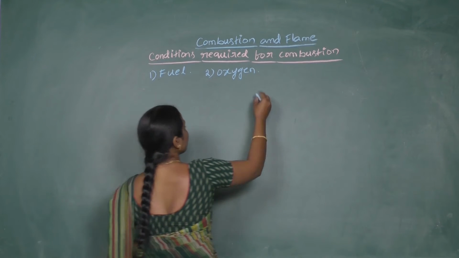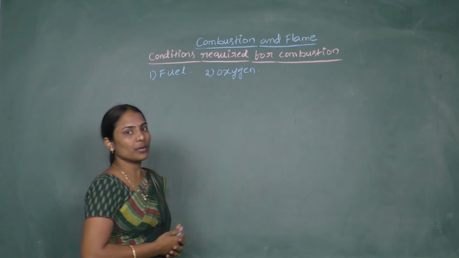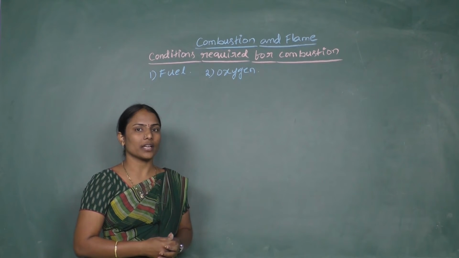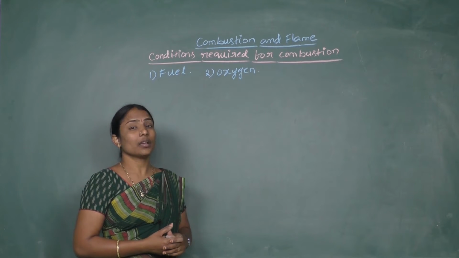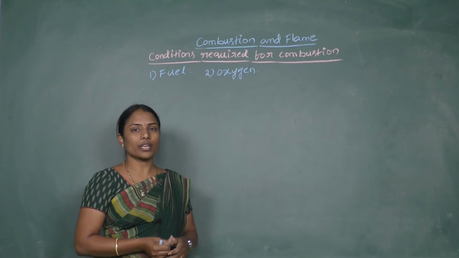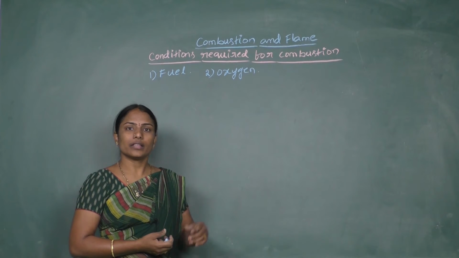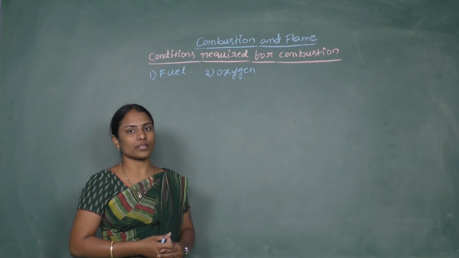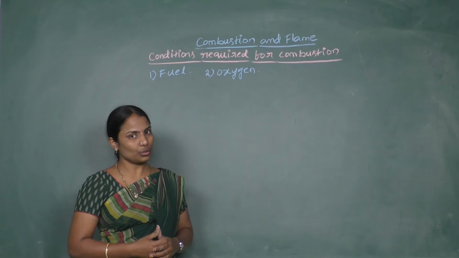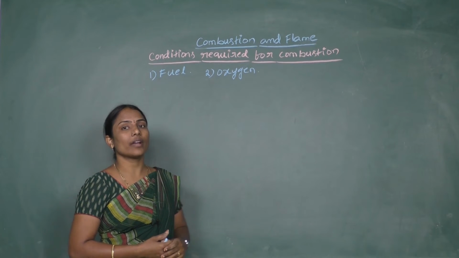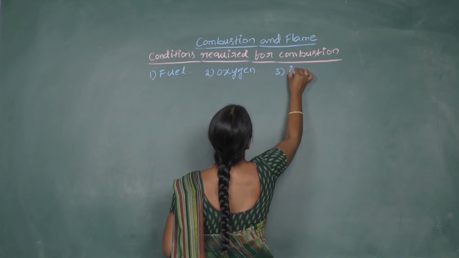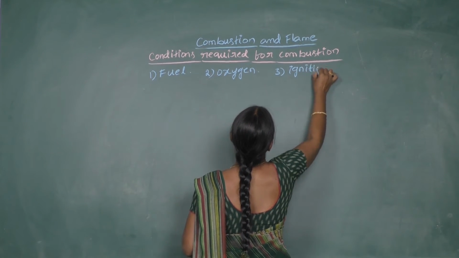And the other thing is, see here, in the regular atmosphere wood is present and oxygen is also present, and they are always in contact. But why don't they catch fire? Similarly, kerosene and petrol are regularly in contact with oxygen. Even then, are they catching fire? No. Then some other thing is required apart from these two. So the other thing required is ignition temperature.